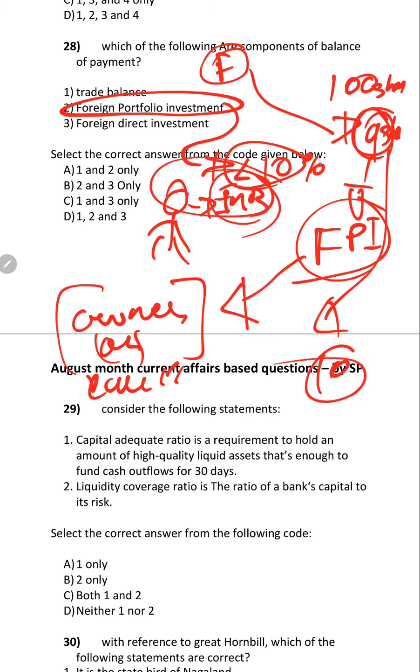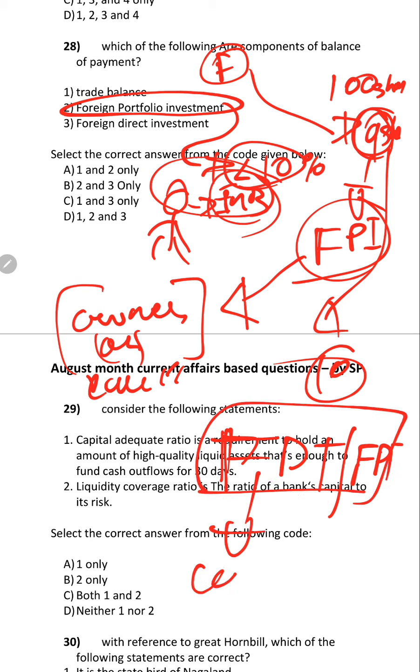Okay, this is the difference between FDI and FPI. FDI will have control of management. FPI will not have any control of management. So who is at risk?